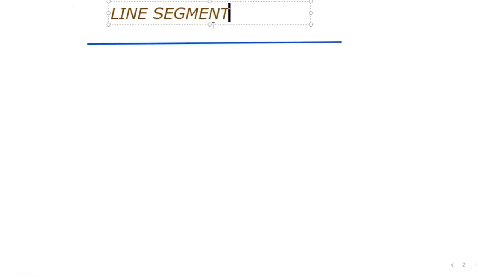If I take 2 points, point P and point Q, then the 2 points and the part of the line between them is called the line segment.